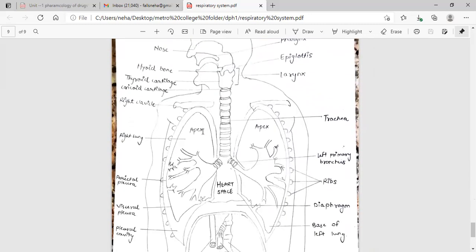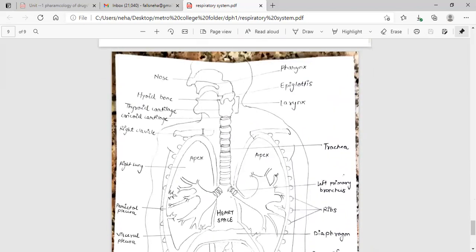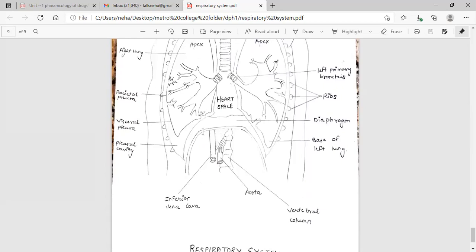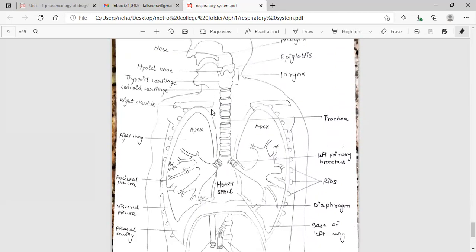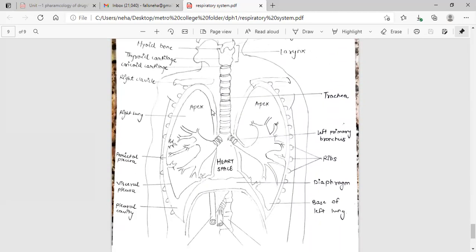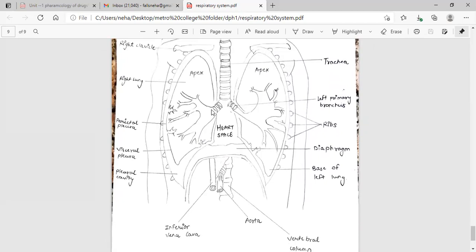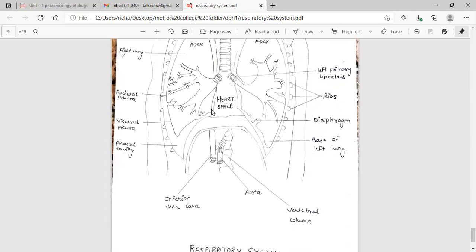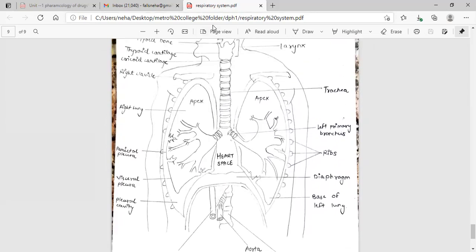This is the diagram: nose, pharynx, trachea, left lung. Larynx, you can see thyroid cartilage, cricoid cartilage, right clavicle, right lung, trachea, left primary bronchus, with diaphragm, then base of left lung, aorta, visceral pleura, pleural cavity, heart space.